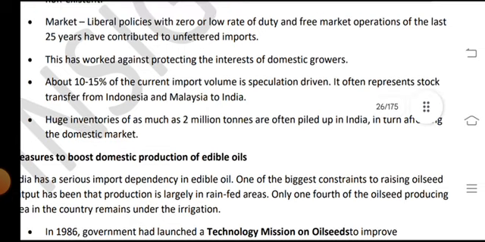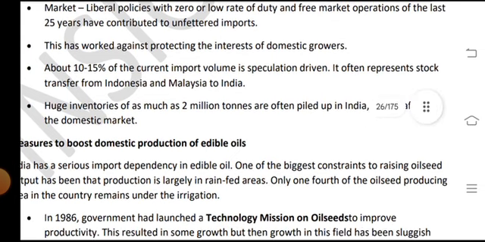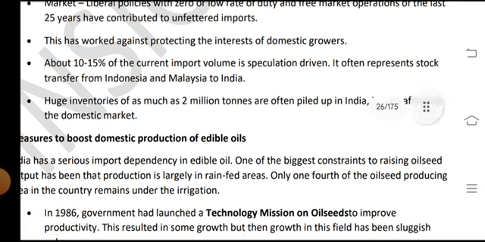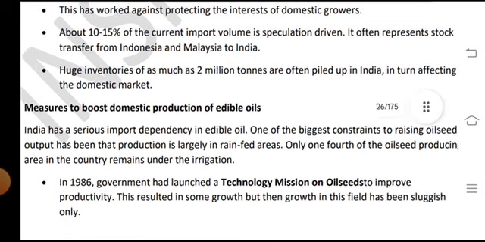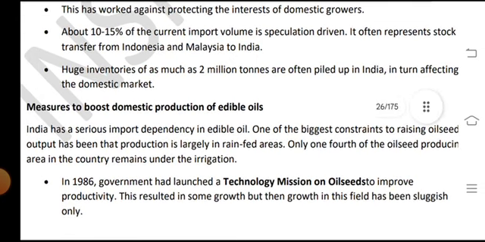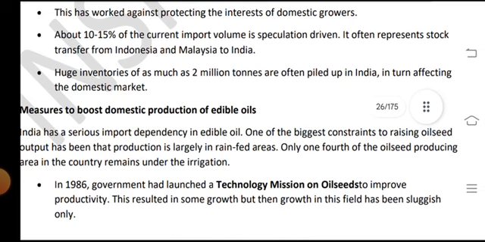This has worked against protecting the interests of the domestic growers. About 10 to 15% of the current import volumes is speculation driven. It often represents stock transferred from Indonesia and Malaysia to India. Huge imports, such as the 2 billion tons, are often pulled up in India's ports and have affected the domestic market.